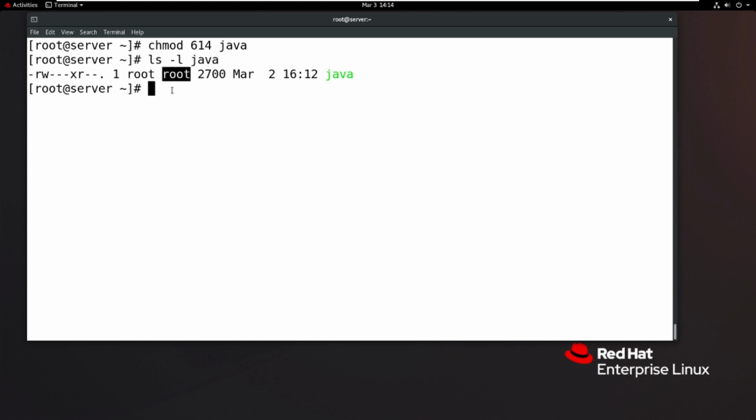Okay, I want to change the group name because I want to add this Java file into the dev department. I want to add this Java file into the cloud department. I want to add this Java file into the networking team. Then how can you change the group name?